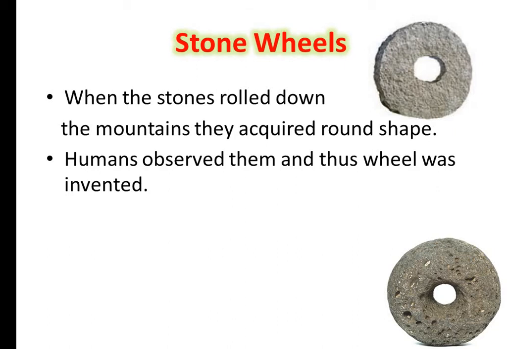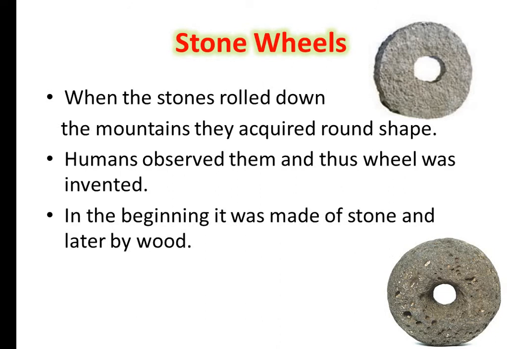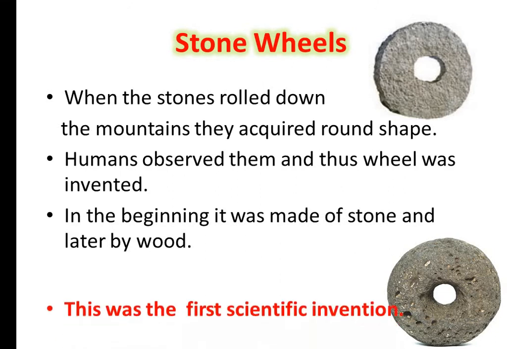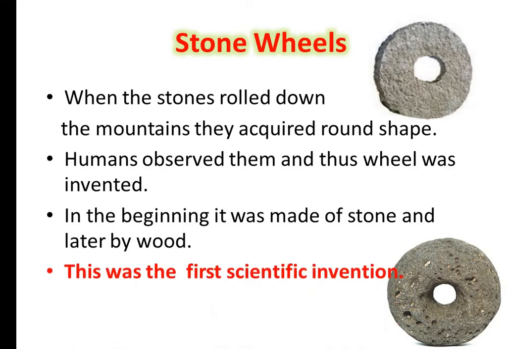Dear children, have you tried rolling down a ball from a small hill? Yes, you can see it is going down. The same way, when the stones rolled down the mountains, they acquired a round shape. They became round. And human beings started observing them. And bang, the wheel was invented. You know, children, this was the first ever scientific invention.